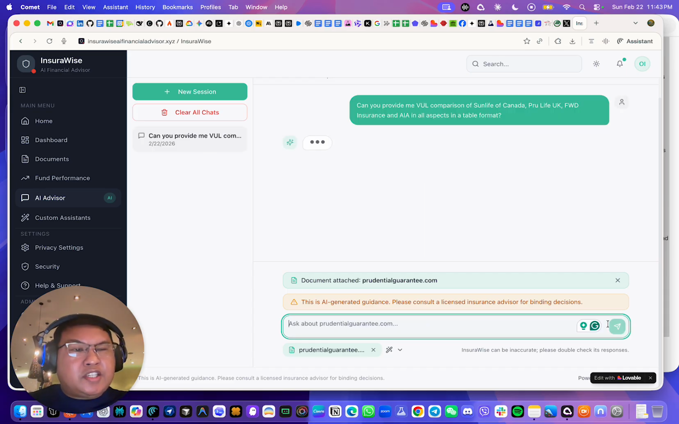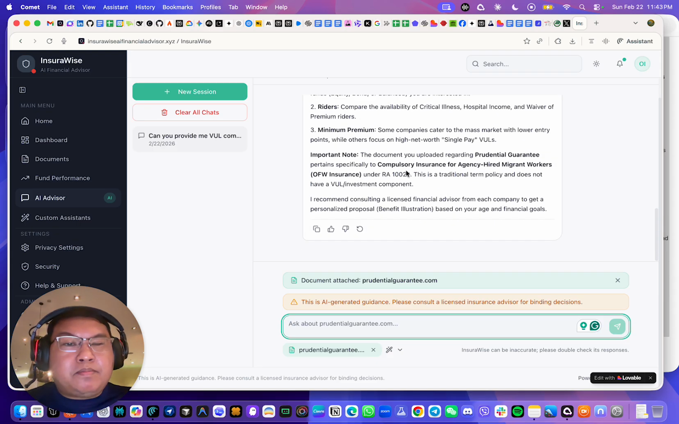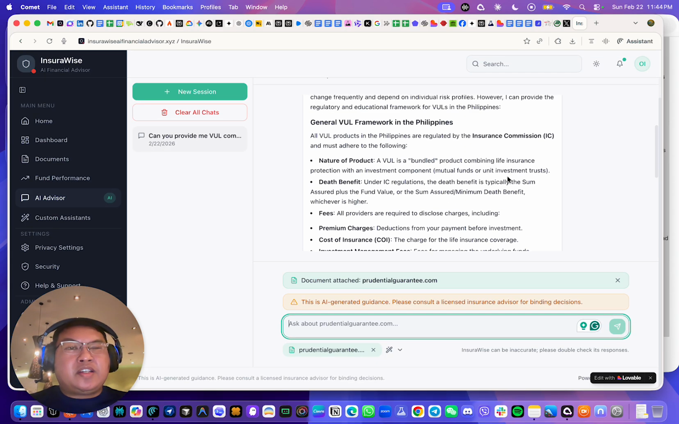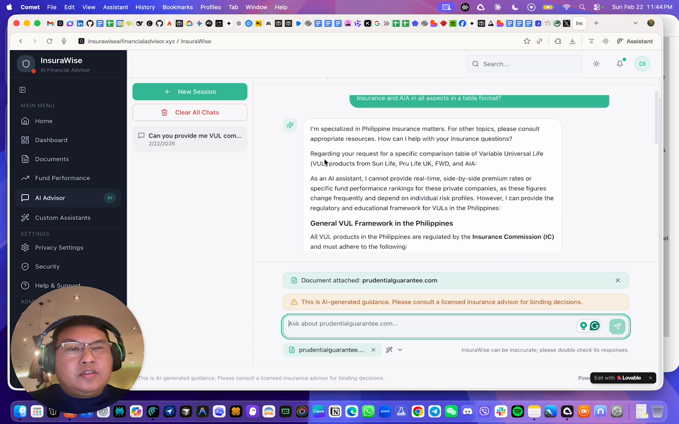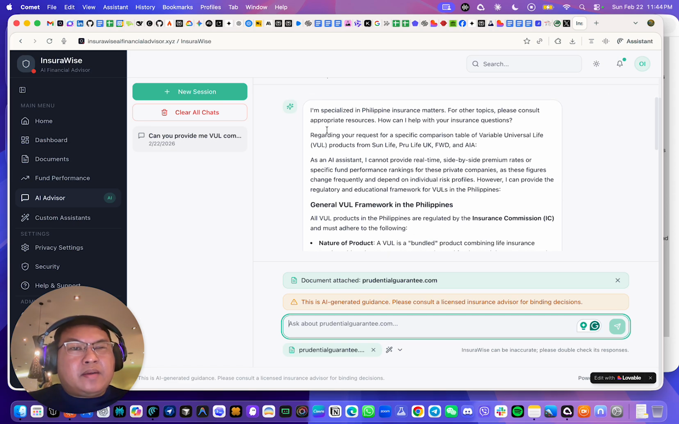You can just either click this button or just hit enter on your keyboard. Now, you can observe that the AI chatbot is already trying to generate its response. It's saying here that it's specialized in Philippine insurance matters.